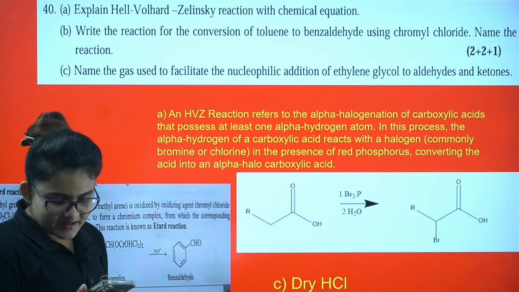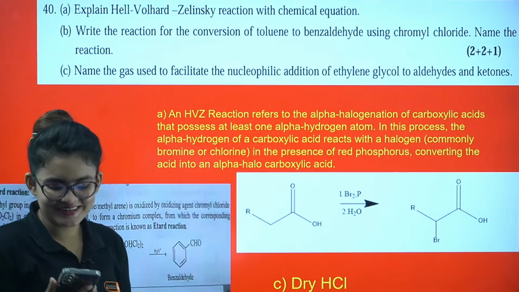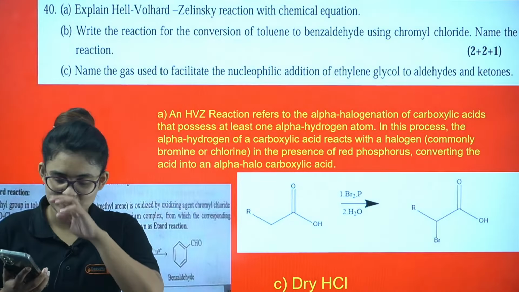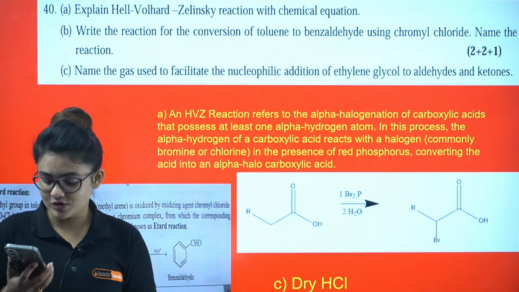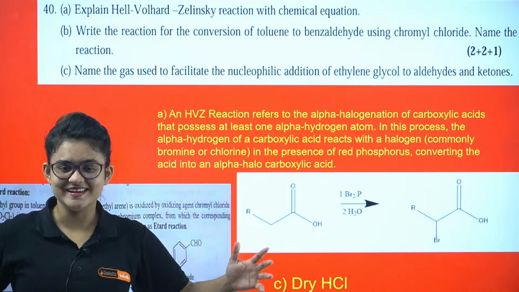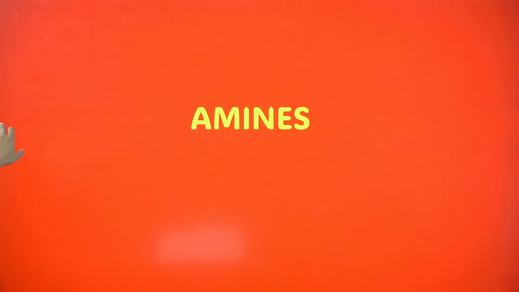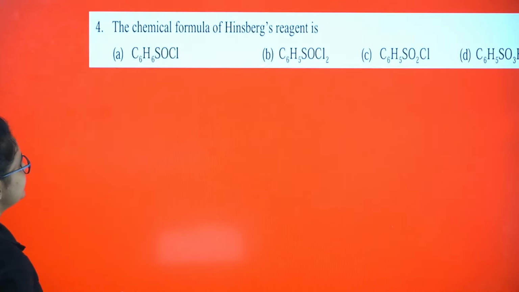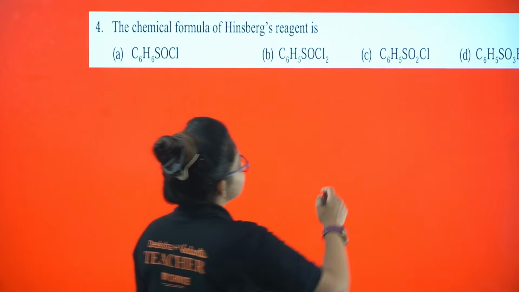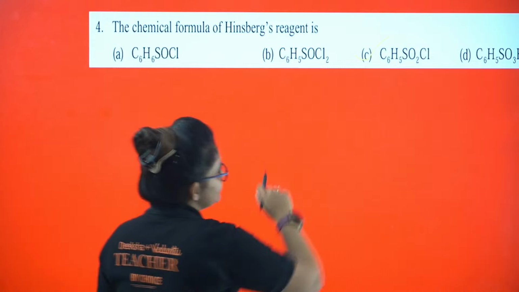Okay, PU1 candidates, my dear, for the 2 to 3 marker questions, you go and watch. More or less everything I covered over there. Please revise the entire thing. That will help you. Okay, let's proceed. Amines. The chemical formula of Hinsberg reagent. What is that? Benzene sulfonyl chloride, this is option C, right?